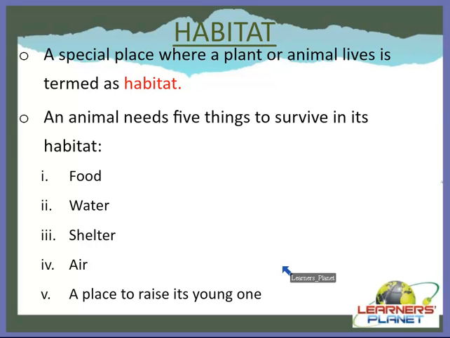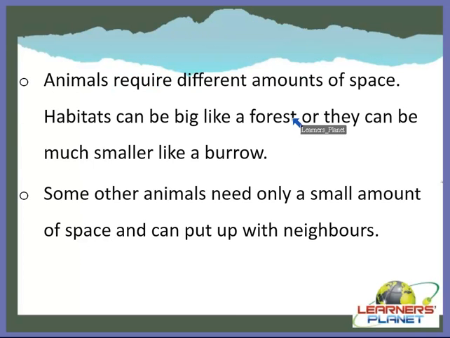When we talk about an animal's or a plant's home, it is more like a neighborhood than a house, right? So an animal needs all such things to survive, right? Just like you have a home or a place to live, so do animals also, right? So always remember that these are some of the things which are very much essential for them, right? Animals require different amounts of space. Habitats can be big, like a forest, or they can be much smaller, like a burrow.